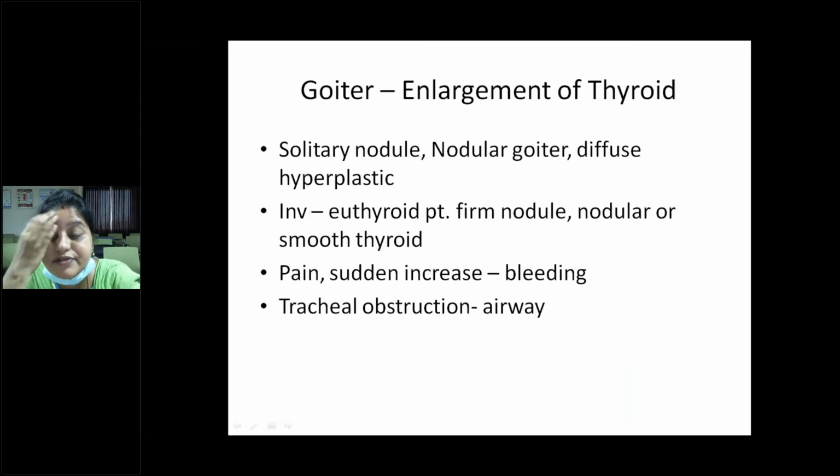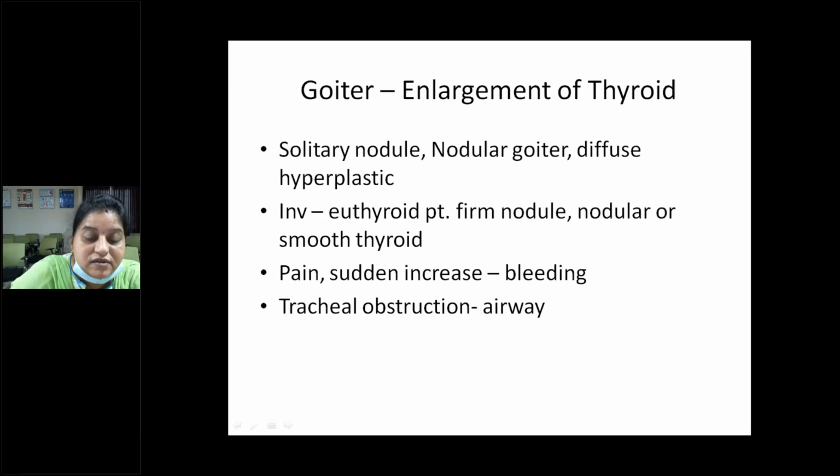So another one is the goiter. Goiter is the diffuse enlargement of the thyroid. It can be a solitary nodule, nodular goiter or diffuse hyperplastic goiter. All these present as midline swellings. Investigation in the euthyroid patient is for a nodule, nodular or smooth thyroid. Any pain or sudden increase in size of the swelling is because of bleeding into the capsule.